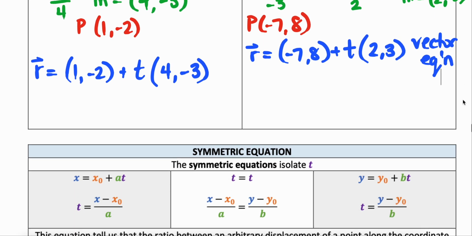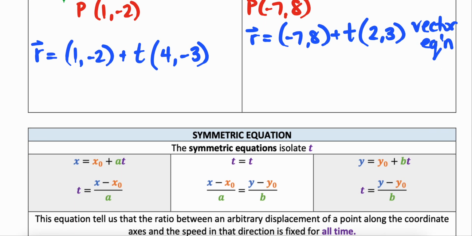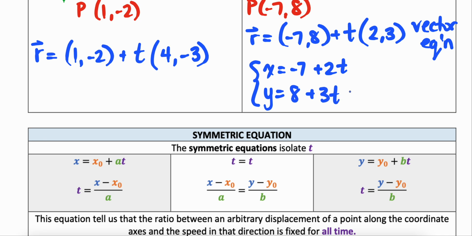If I want to put a vector equation back into parametric form, I can do that. So I can now just represent the x component. So my x value is going to be negative 7 plus 2t. My y is 8 plus 3t. Okay, so this is the parametric equation of a line. So you'll see how those are connected.